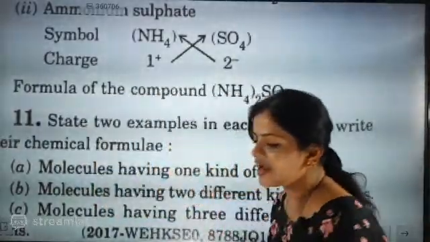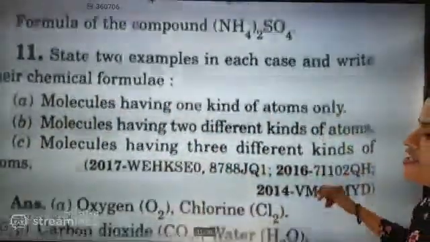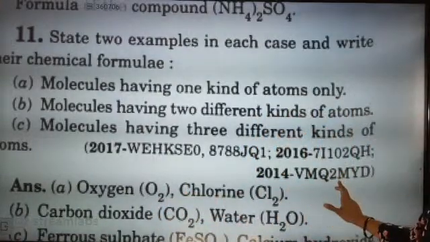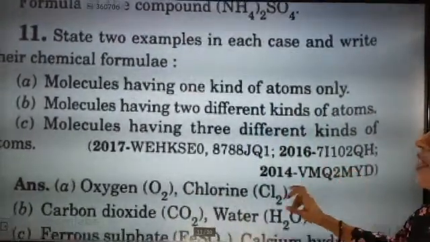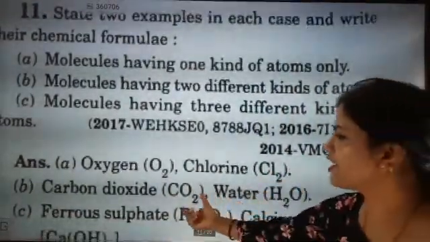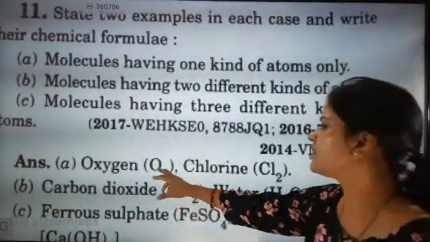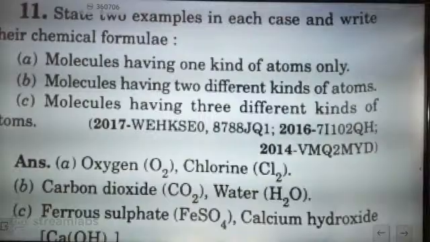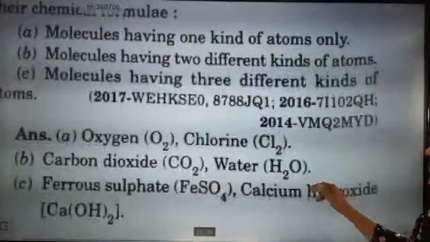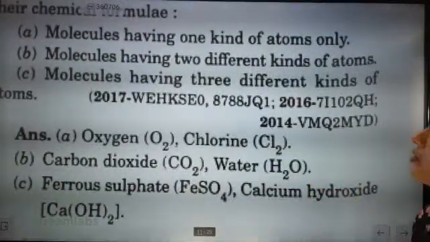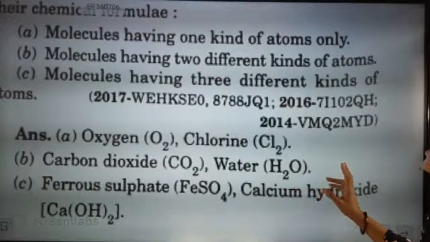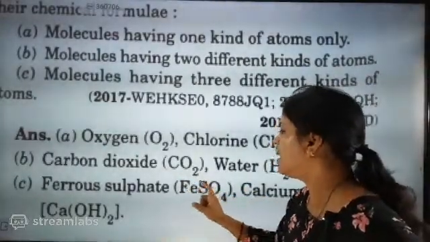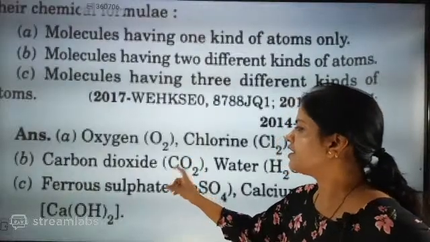So monoatomic, diatomic and triatomic, we will see the examples fast. Molecules having one kind of atom only, molecules having two kinds of atoms. In diatomic, oxygen is there and chlorine is combining with it. Triatomic, here molecules having three different kinds of atoms, here iron, sulfur and oxygen.